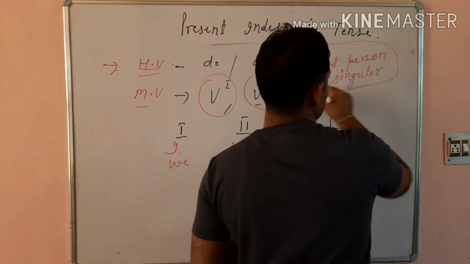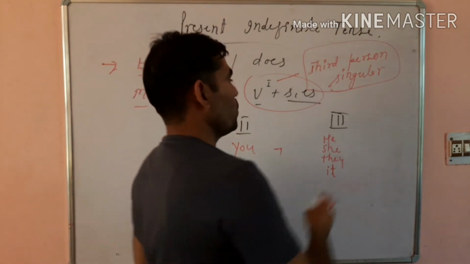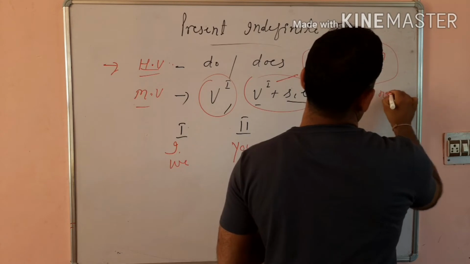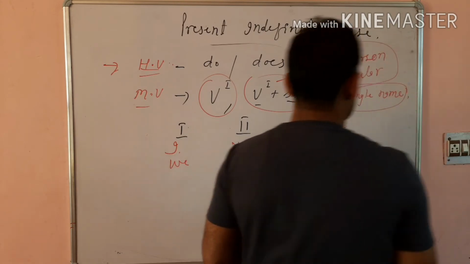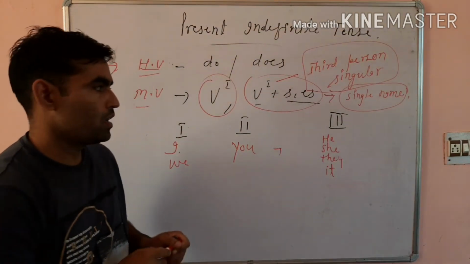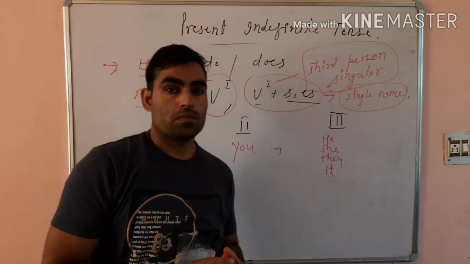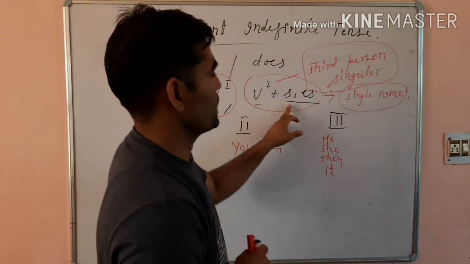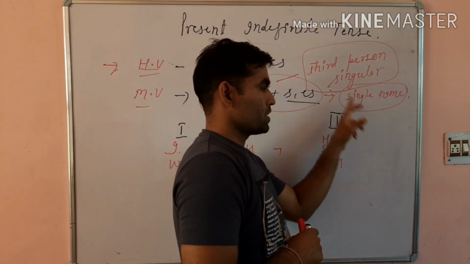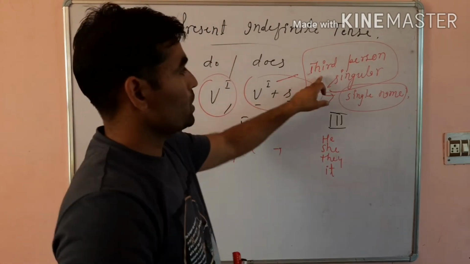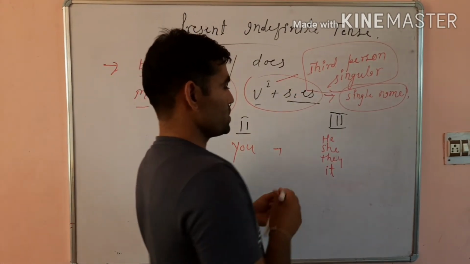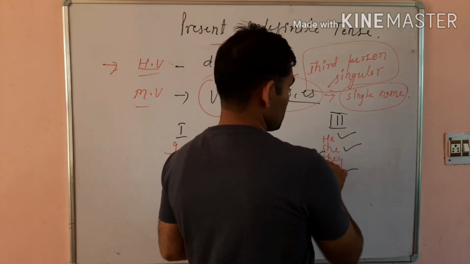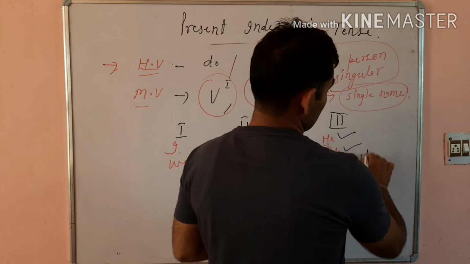Third person singular. Or simply you can say with any single name. If I say Ram, it's single. If I say Ram and Syam, then they become double. So we are to use V first plus S or ES only with a single name. With third person singular: he is singular, she is singular, it is singular, but they is not singular, it is plural.